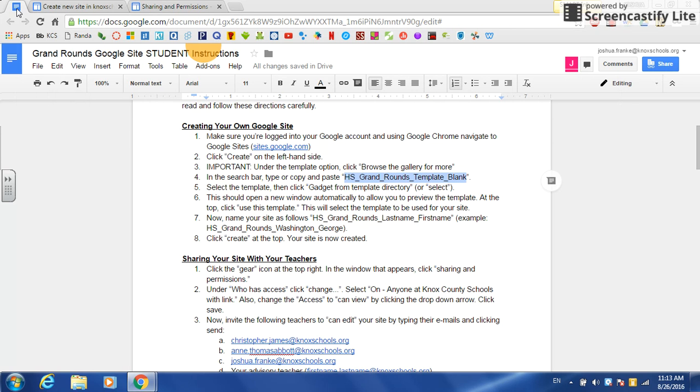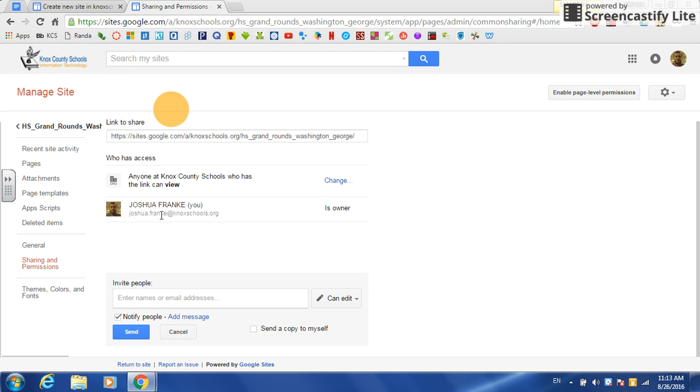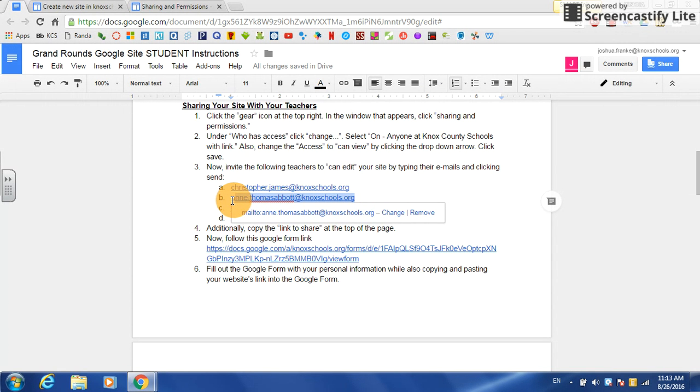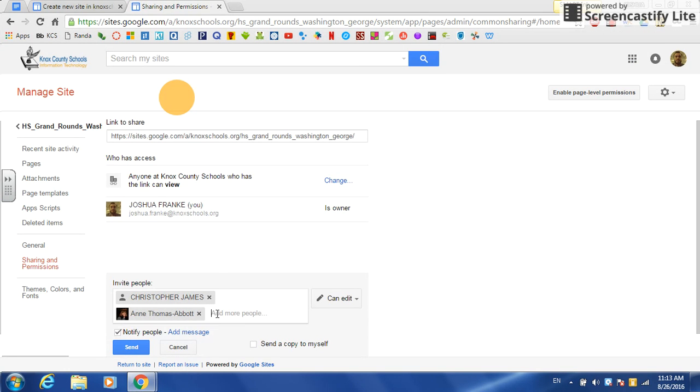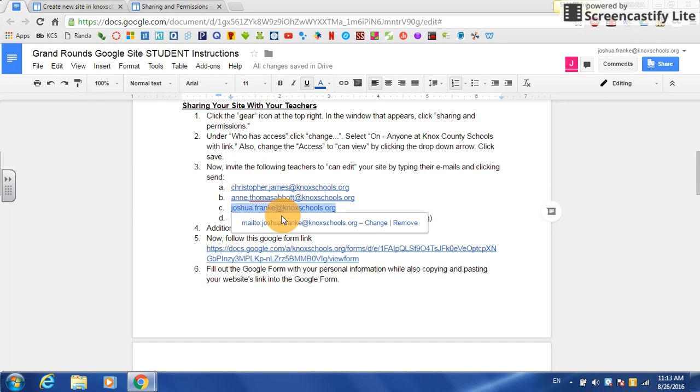So if you go back to the directions, you scroll down, I've put the 3 people that you need to invite, plus you also need to invite your advisory teacher, okay? So an easy way to do that would just be to copy their email address, or you could type it out if you wanted to. So I copied it and pasted it. You see it's Chris James. I'm also going to copy Ms. Abbott's, paste, she's there. I'm going to copy and paste my own.